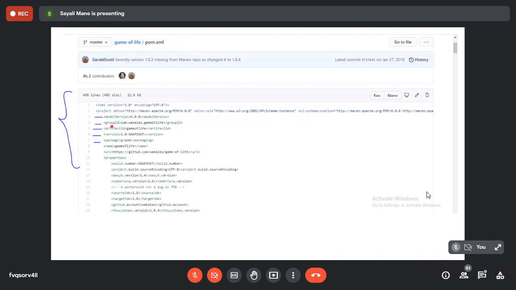Now the next one, in the fourth line, is called the group ID. Group ID means an ID for a group of projects. What does a group of projects mean? You guys are in TE, right? In our college we have three classes: TEIT, TEXTC, and TCOMS. In TEIT, suppose 60 students are there and everyone is making a project. Your whole class's project group name will be TEIT, because it indicates the group of projects from the TEIT students.